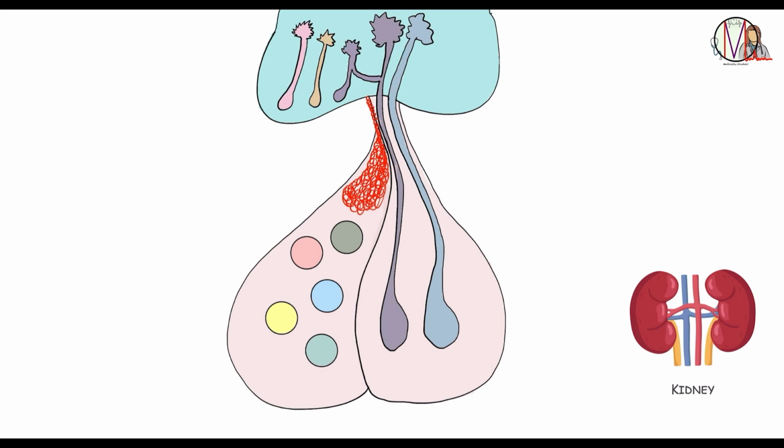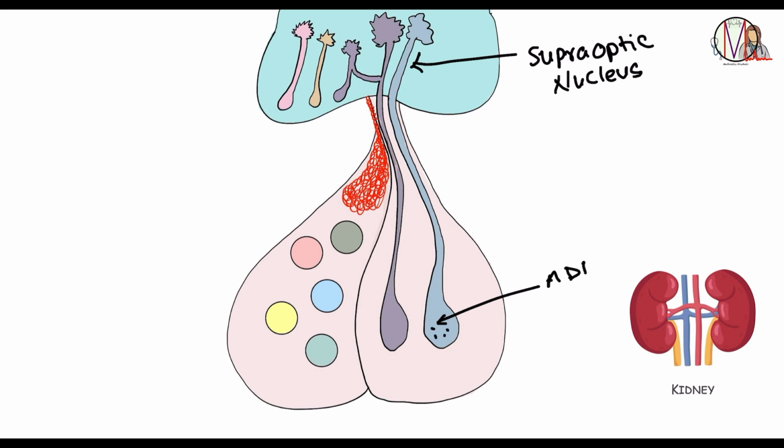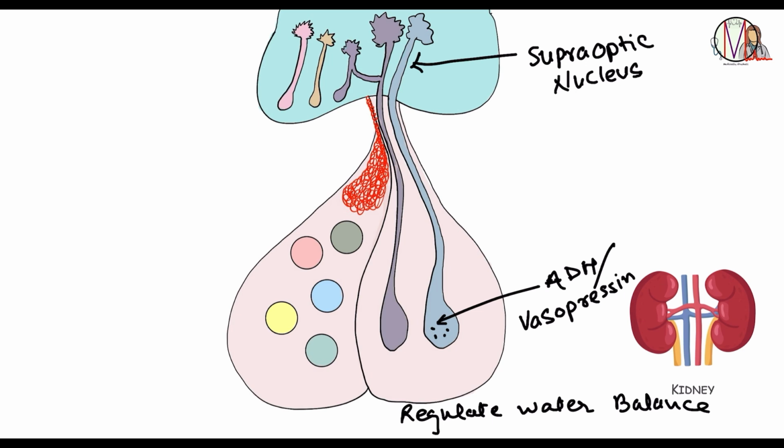There are actually many different types of nuclei in the hypothalamus, but this one here is the supraoptic nucleus, which is responsible for the production of antidiuretic hormone, basically ADH, also known as vasopressin, which helps regulate water balance in the body by controlling the amount of water reabsorbed by the kidneys.